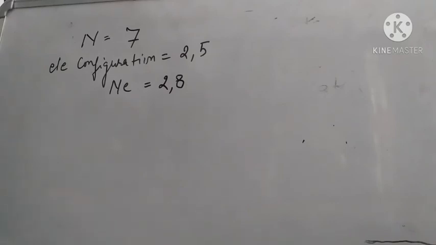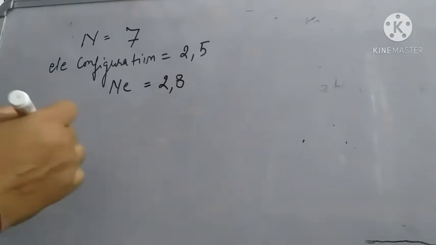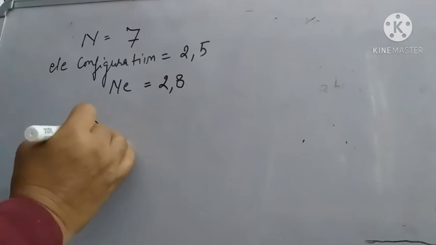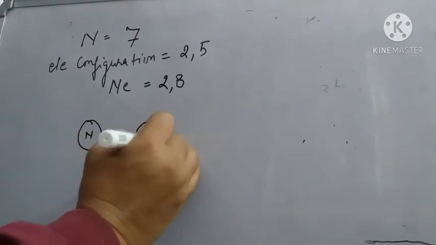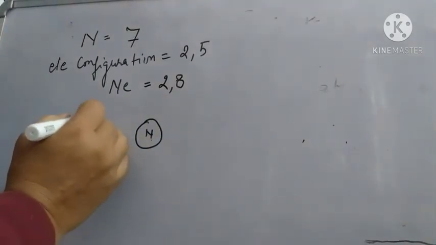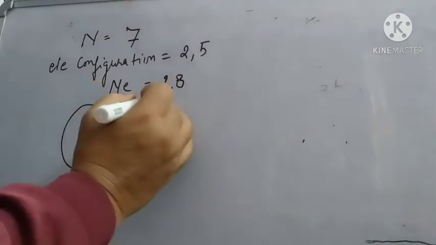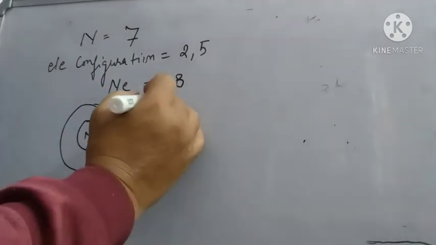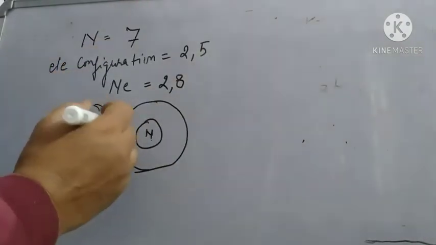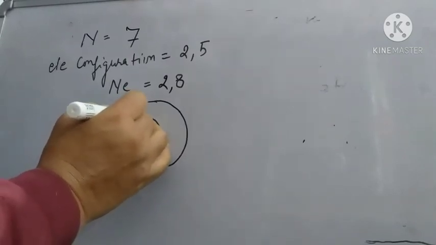Now we will show how the bonding takes place between two nitrogen atoms. This is the nucleus of nitrogen, then the nucleus of another nitrogen atom, then the outermost shell, as nitrogen requires 3 more electrons. So those electrons we are going to show here.